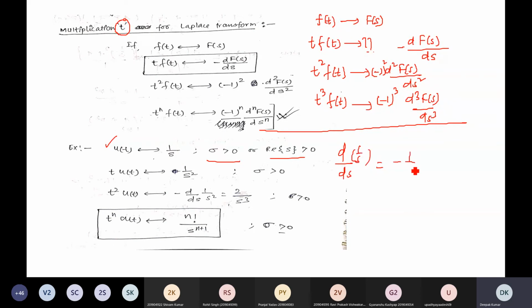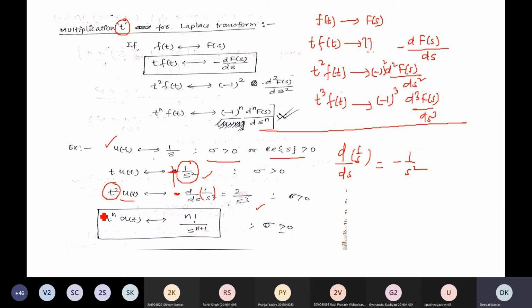This equals 1/s squared, taking the extra minus, and here also a minus, this becomes plus. If you multiply with t squared u(t), take this term and differentiate it. The minus is taken out. Differentiation of 1/s squared is minus 2/s cubed, and with the other minus, it becomes plus 2/s cubed.